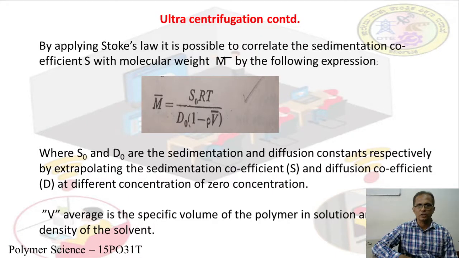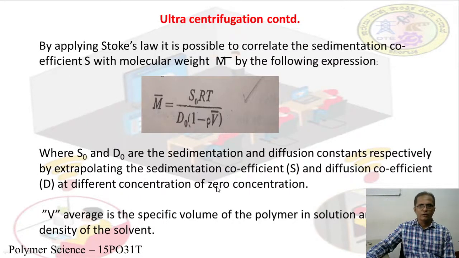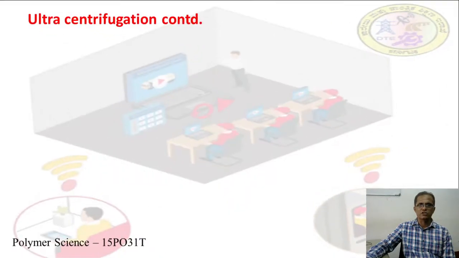In this equation, S naught and D naught are sedimentation and diffusion constants, obtained by extrapolating the sedimentation coefficient S and diffusion coefficient D at different concentrations to zero concentration. V is average specific volume of polymer solution and rho is the density of the solvent.